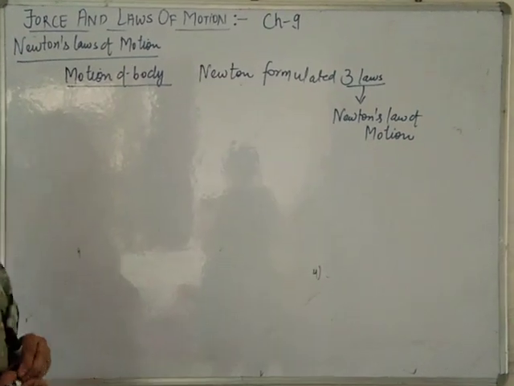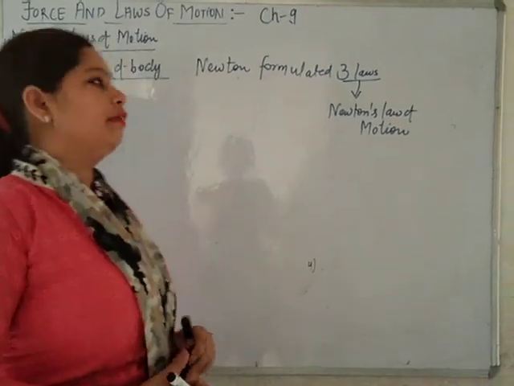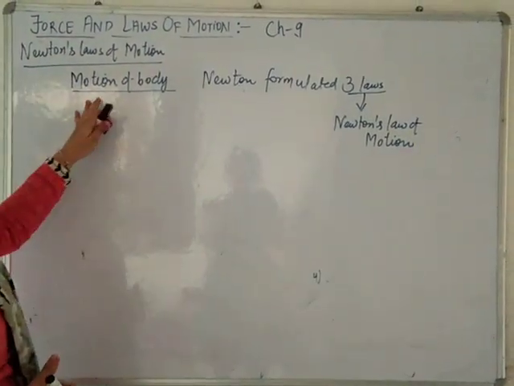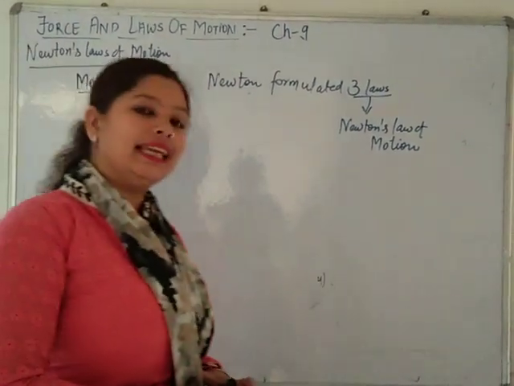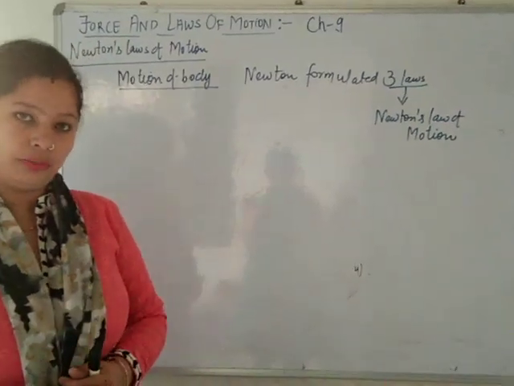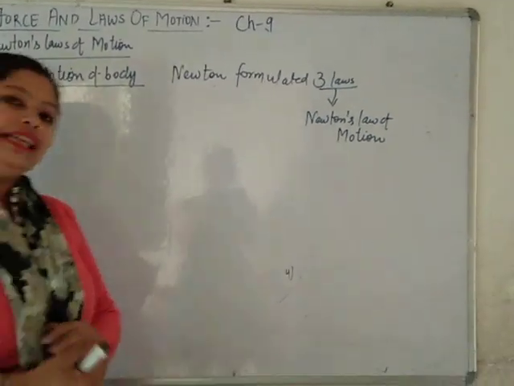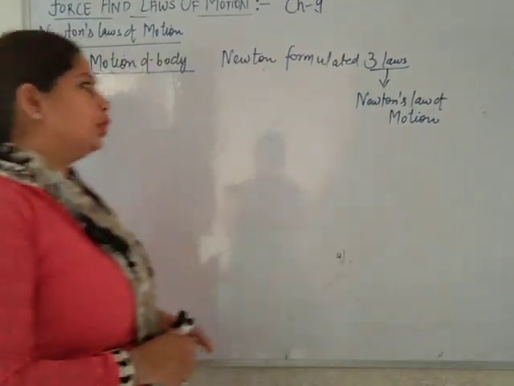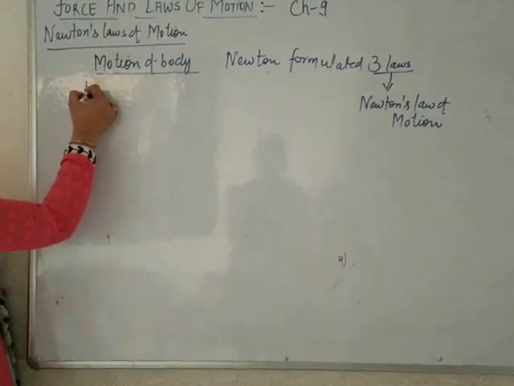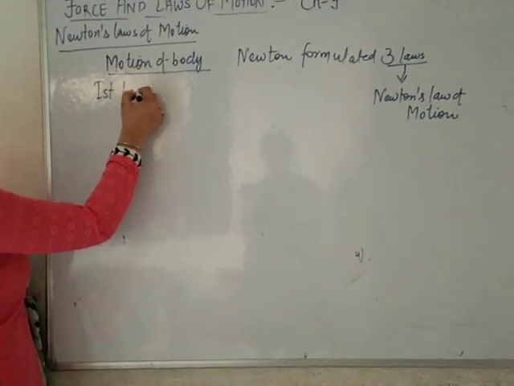So there are three laws that have been given by Newton so as to deal with motion. That is Newton's first law of motion, second law of motion, third law of motion. I will teach you each and every law of motion in detail, but step by step. So let's start with the first law, that is Newton's first law of motion.